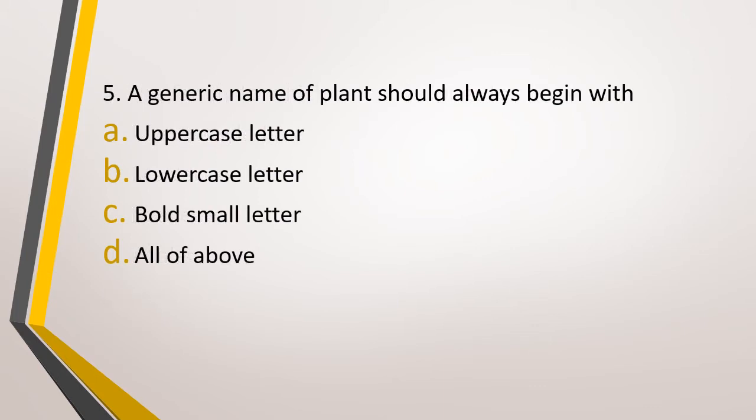Question number 5. A generic name of a plant should always begin with option A, uppercase, option B, lowercase, option C, bold, small letter, or option D, all of the above. The correct answer is option A, uppercase letter.